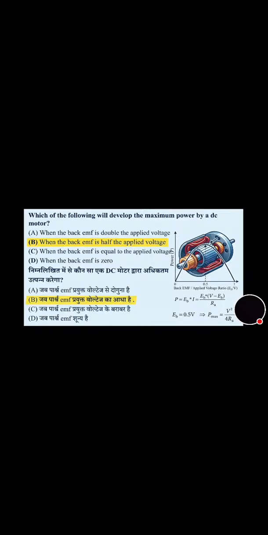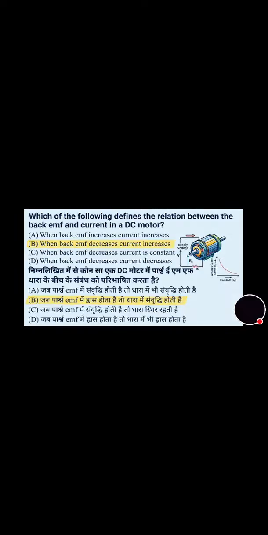Now we will move towards the next question that's on the screen. Which of the following defines the relation between the back EMF and the current in a DC motor? And its correct answer is option B, that is when back EMF decreases, current increases.